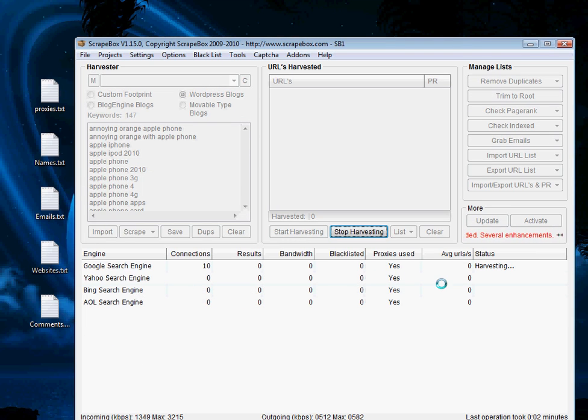Then we can see the important information on the next screen. We're only working with Google, so the top line should be the only one working. Our results, or how many websites we've found so far, is in this row, and the bandwidth Scrapebox is using is in this row here. I've run through gigs of bandwidth in days, so if you've got an internet provider, it's ideal that you have a high download limit or bandwidth.